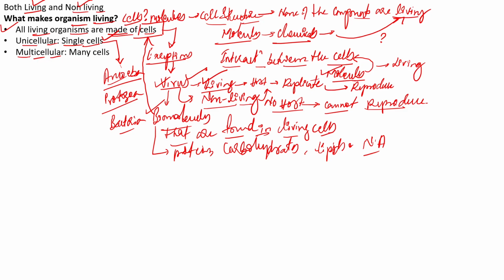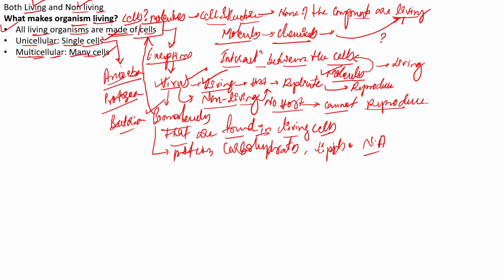At the same time, you also see there are many organisms, the majority of them being multicellular organisms. What do we mean by multicellular organisms? Which means that they are made up of many cells. It is not a single-celled organism. That is what we mean by the term multicellular organisms, right? So I hope that we have understood the concept of what makes us living.